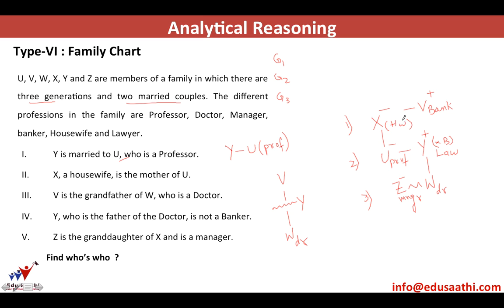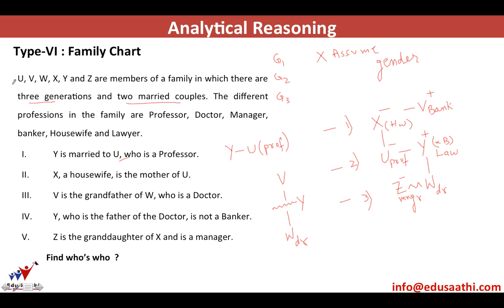So this will be our family tree wherein X and V are grandparents, U and Y are parents, Z and W are children. And these would be the respective professions. So this is how you will solve this question. Always make a family tree. Divide them into steps. One caution, do not assume the gender of a person just by some name.